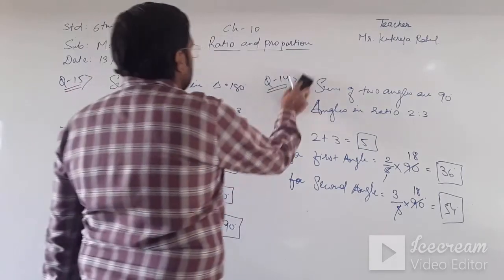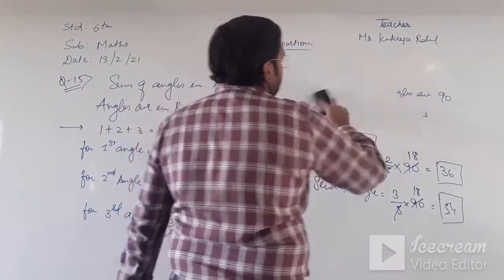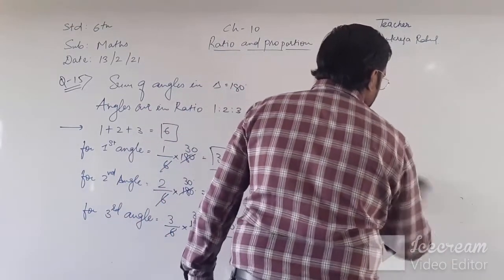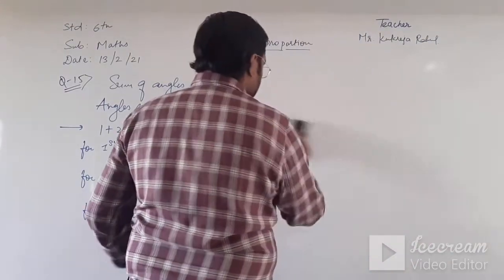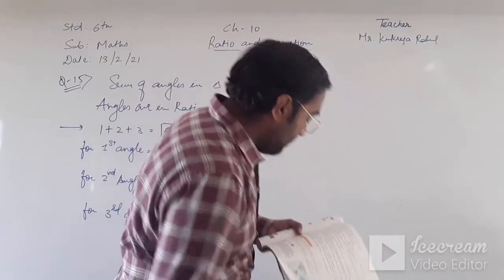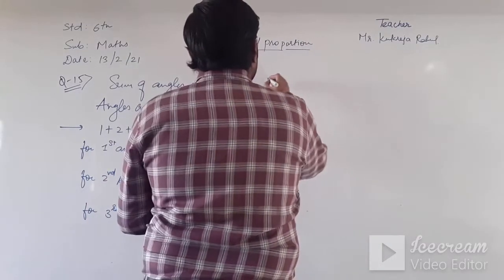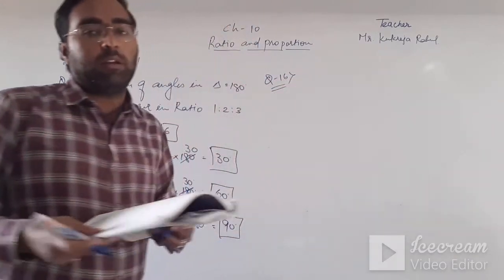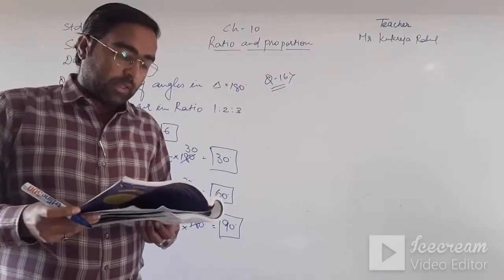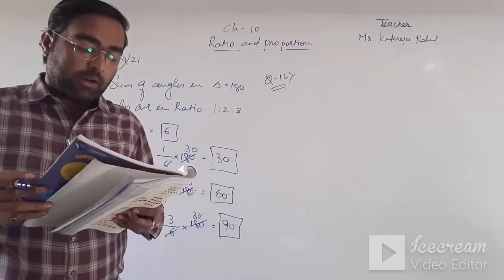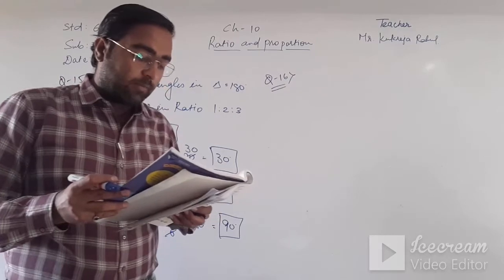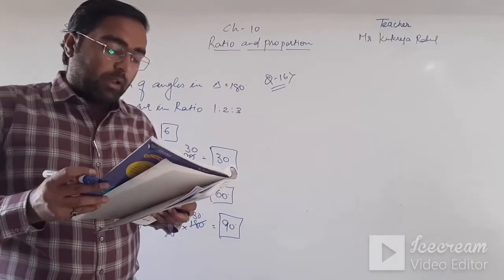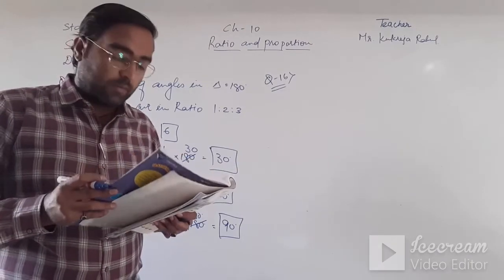Now question number 16. Question number 16 is again similar to question numbers 13, 14, 15. Okay, it says divide 1500 between Anya and Biju in the ratio 5:7.